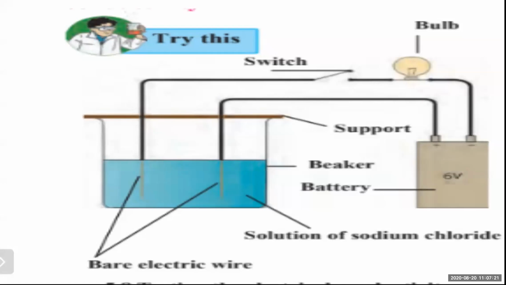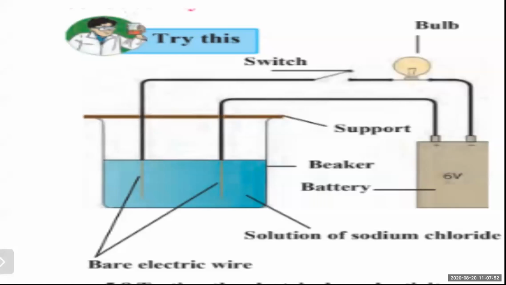In the above activity, the circuit is found to be complete when the aqueous solutions of NaCl, copper sulfate, H2SO4, sulfuric acid, and NaOH are used. It means that these solutions are conductors of electricity. Sodium chloride is a conductor of electricity, and the bulb will only glow, or the electricity will only pass, when the taken solution is a conductor of electricity. That means electrons should pass through that solution and through that wire.